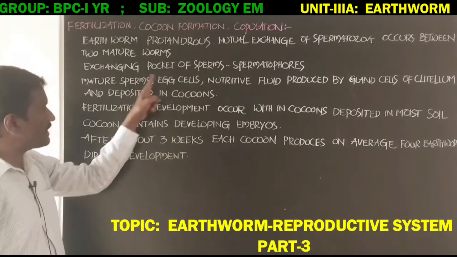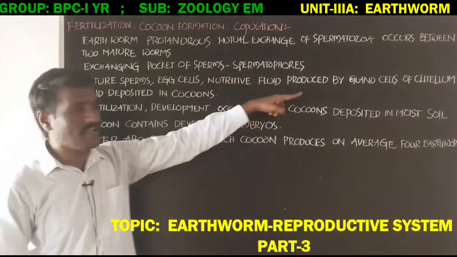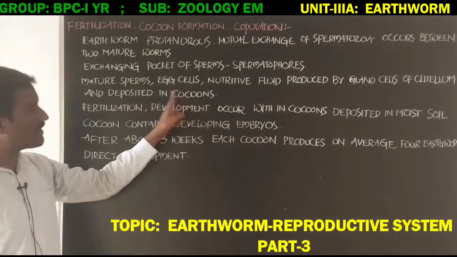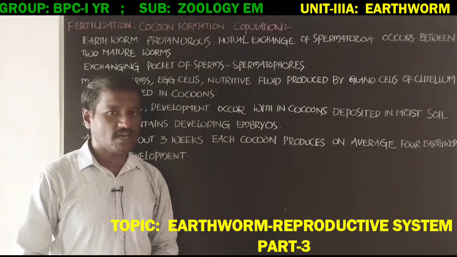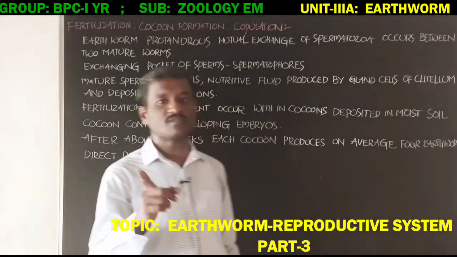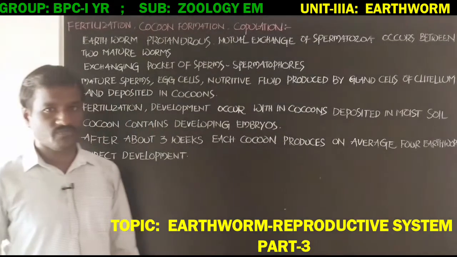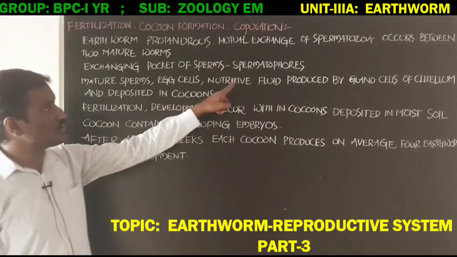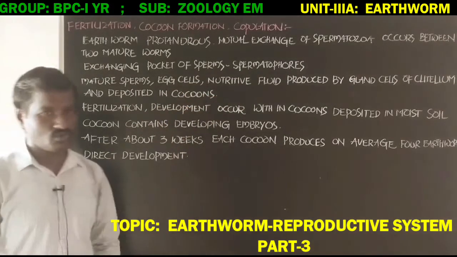Mature sperms, egg cells and nutritive fluid are deposited in the cocoons. Cocoons, also called egg cases, are produced by the gland cells of the clitellum.